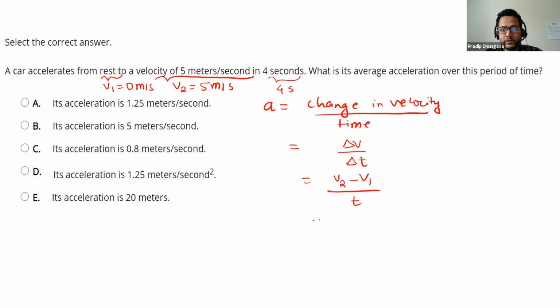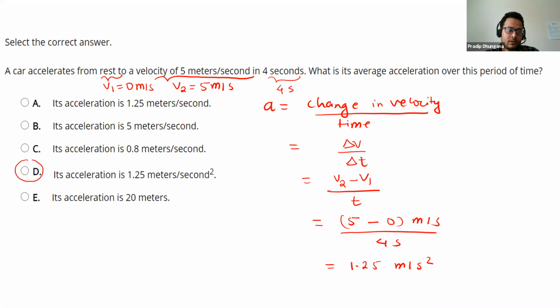Now let's substitute all those values. 5 meters per second minus 0, over the time, which is 4 seconds. So 5 over 4 is 1.25 meters per second squared. So the correct answer is, the acceleration is 1.25 meters per second squared.